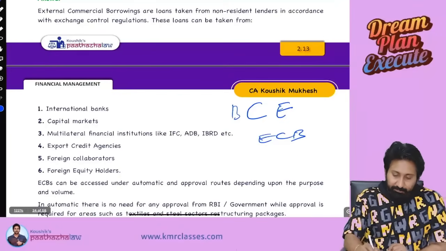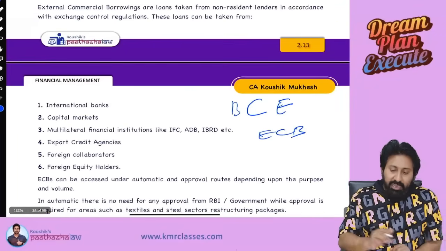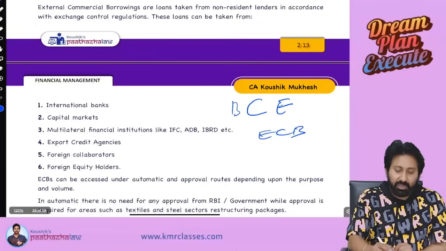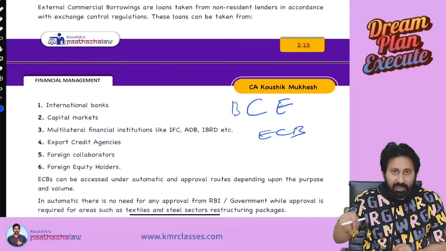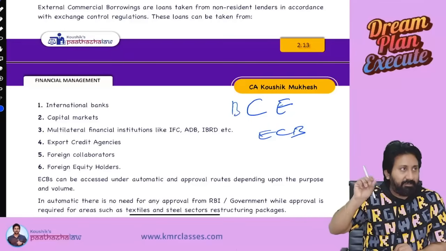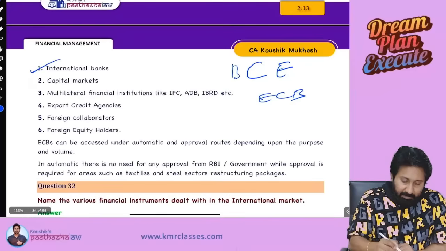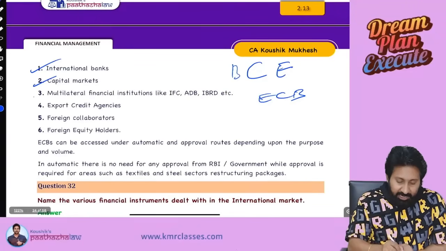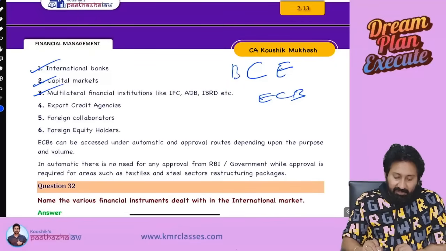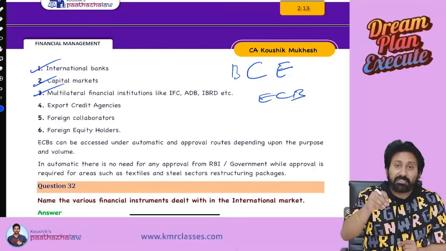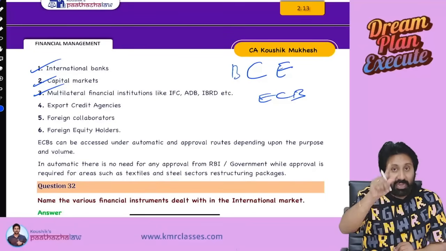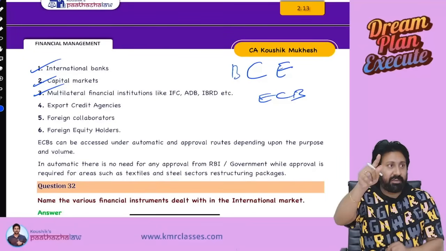So from whom can we raise external commercial borrowings? An Indian company will raise the ECB. Who will give the loans there? International banks, capital markets outside India, multilateral financial institutions. Means what? That financial institution is not for any one country; different countries use one financial institution.